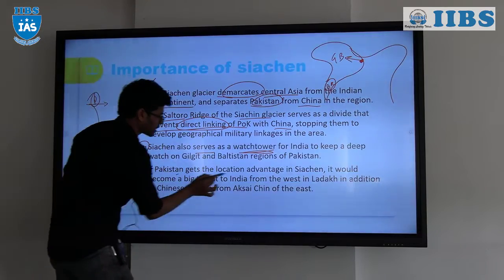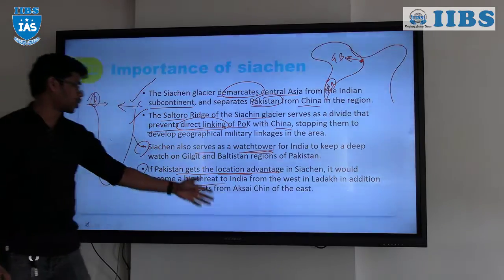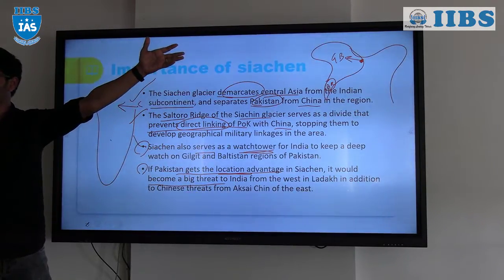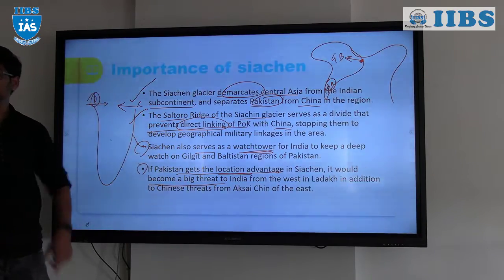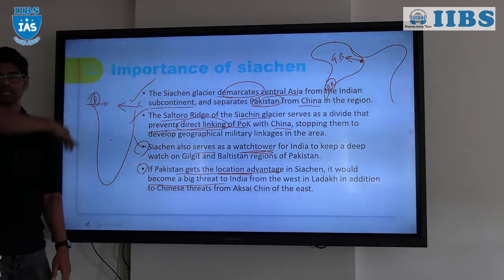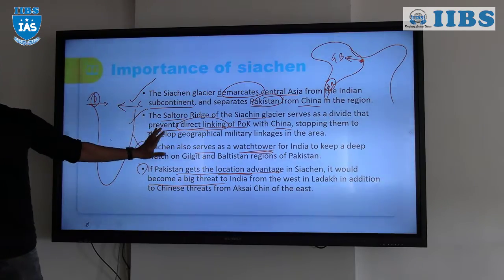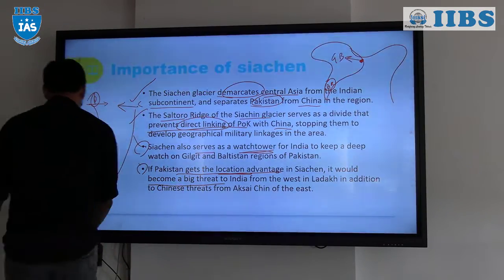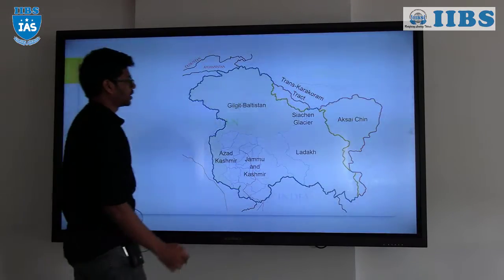And if Pakistan gets the location advantage in the Siachen, it would become a big threat, because the Aksai Chin is there itself, where China can access Pakistan through the Siachen. They have a direct connect. So that's why it is of greater importance. What is the operation name? Meghdoot. Operation Meghdoot.